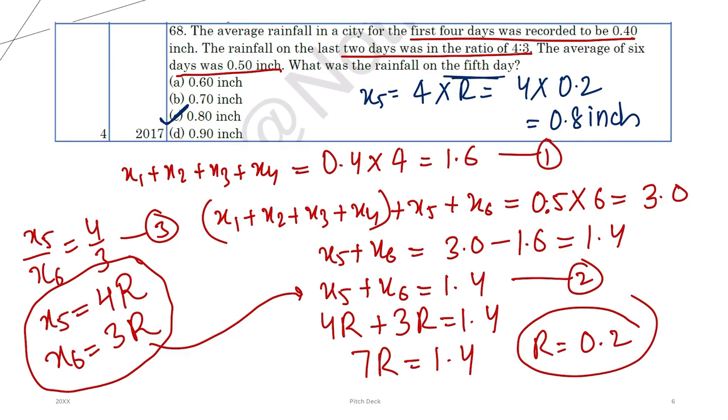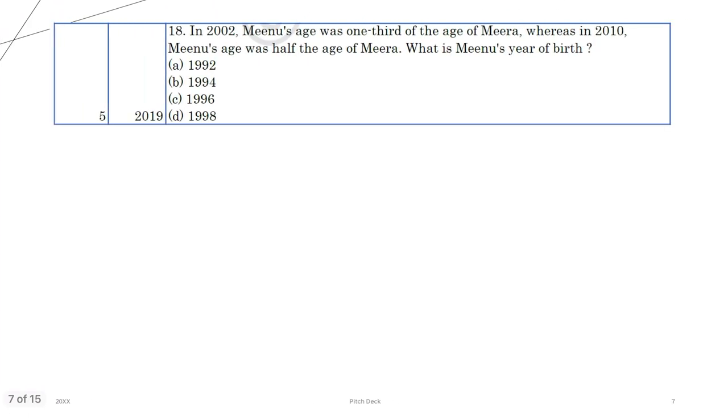Because you also have to build the thinking you are going to use in the exam. You cannot go line by line. You have to be very fast in the exam because time is limited, right? So moving on, question number 6.